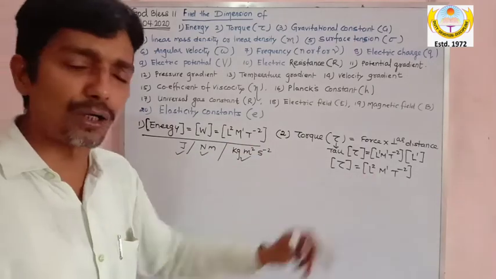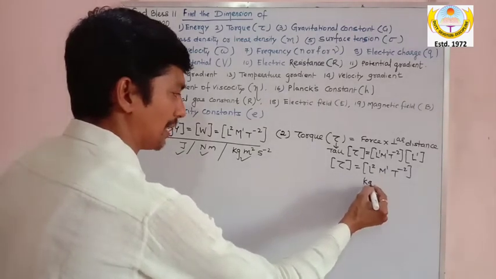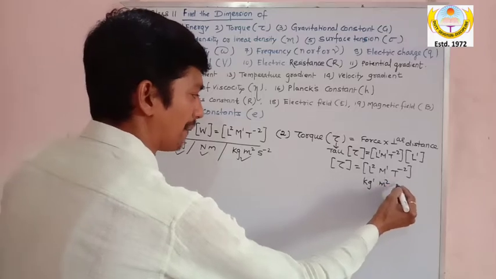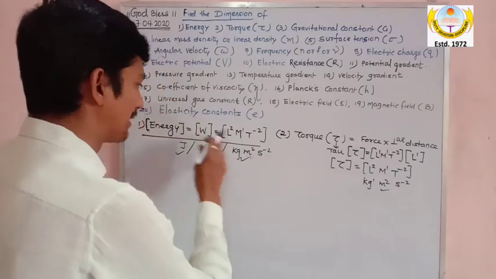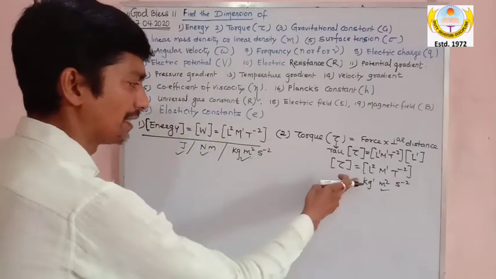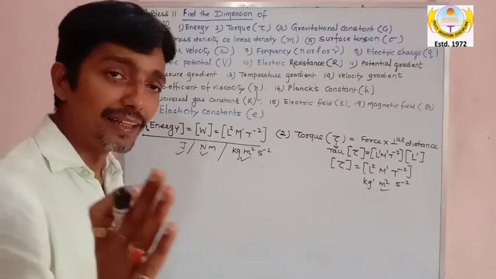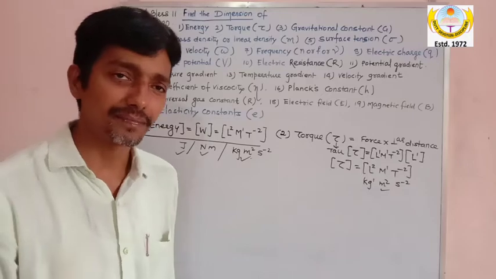So about torque also, sir, look into the dimension of torque. M power 1 means kilogram power 1, L power 2 means meter square, and T power minus 2 means second power minus 2. So sir, this is also the same as work. The unit of torque is also the same as work. Look at it. But do you think all three units are possessed by torque?